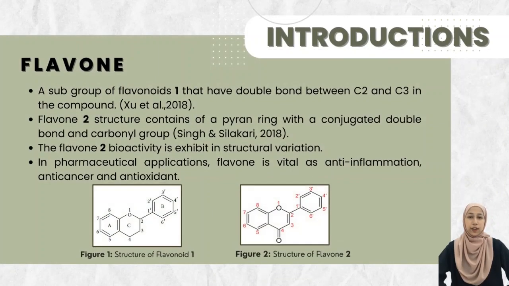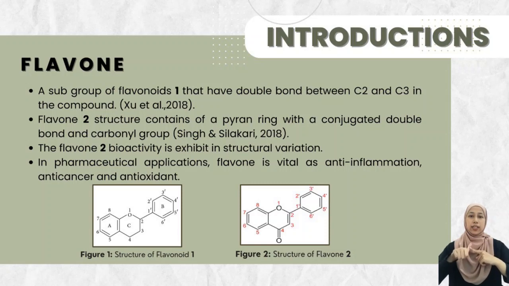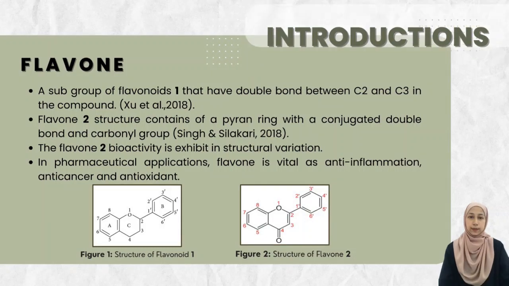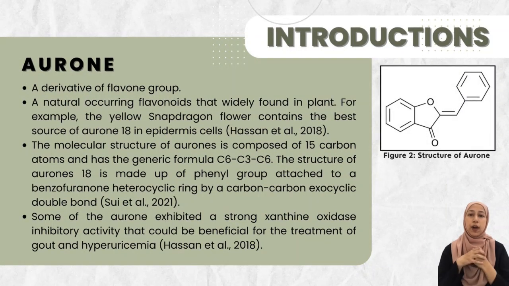Okay, what is flavone? This is the structure of flavone. Flavone is very important because it has high biological and structural activity such as anti-inflammation, anti-cancer, and antioxidant. Meanwhile, aurone is a derivative of flavone that can be found in plants such as the yellow snapdragon flower. In addition, aurone exhibited a strong xanthine oxidase inhibitory activity that could be beneficial for the treatment of gout and hyperuricemia.